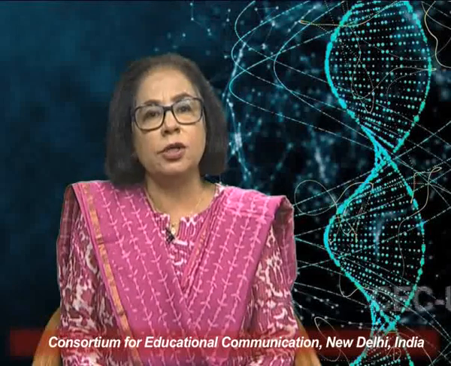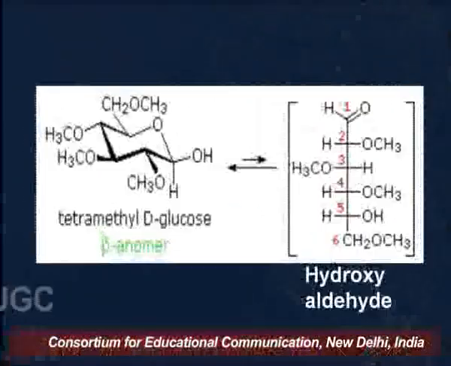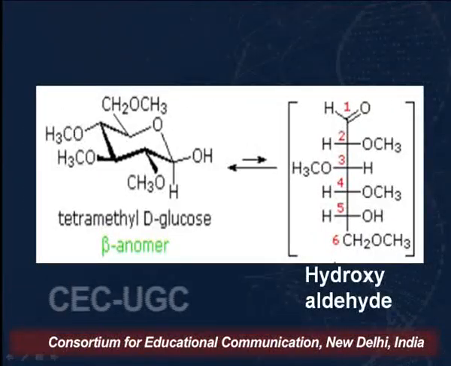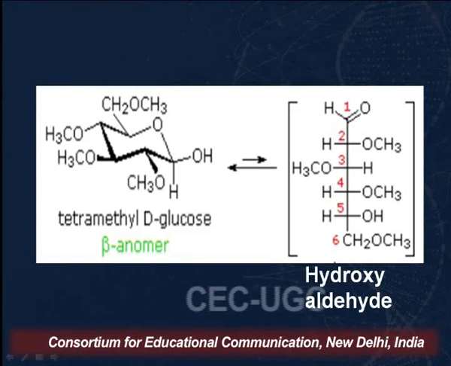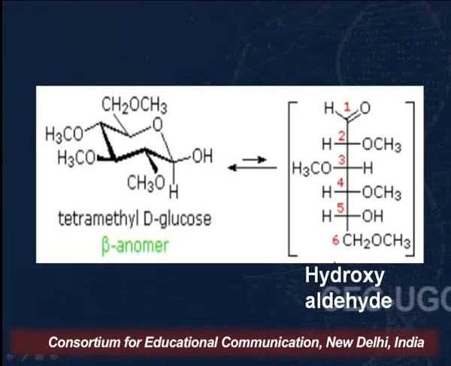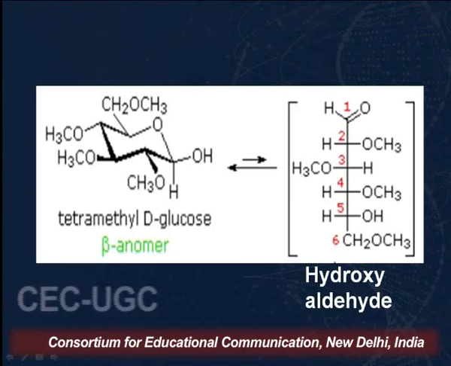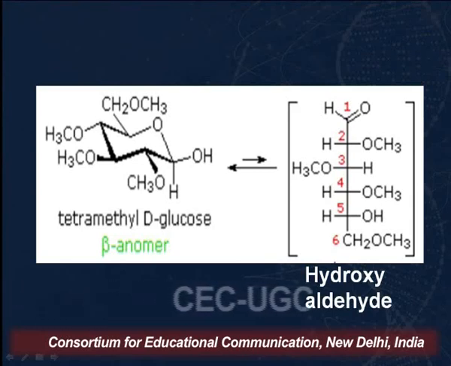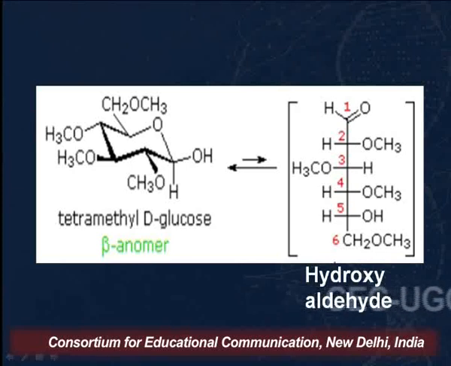So when you look into the structure, this is your closed chain structure, and in the solution it is existing in equilibrium with the open chain structure. And in this open chain structure, what do we find? That the first carbon is the aldehyde group and at the fifth carbon we have the hydroxyl group.